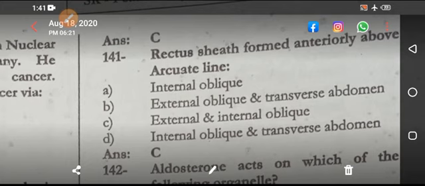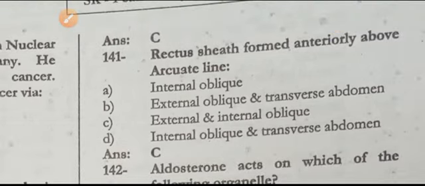Rectus sheath forms anteriorly above the arcuate line. We discussed right now: external and internal oblique. Posteriorly above the arcuate line, this is formed by internal oblique and transversus abdominis.